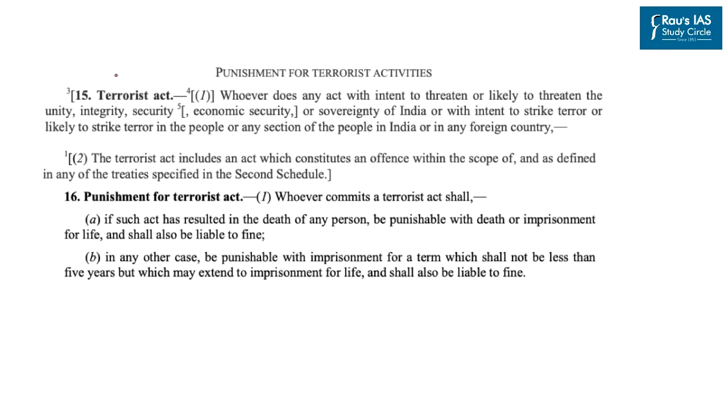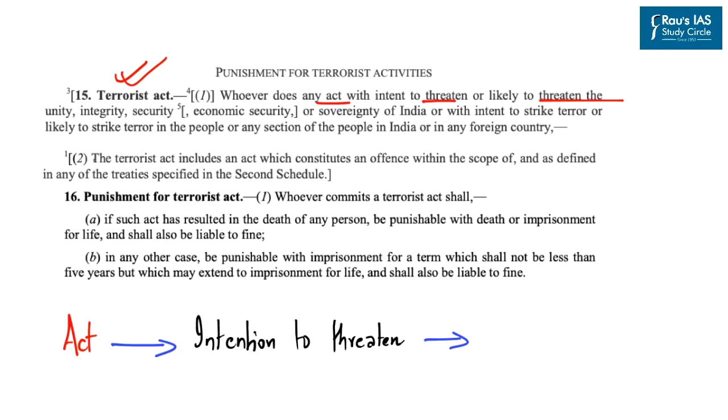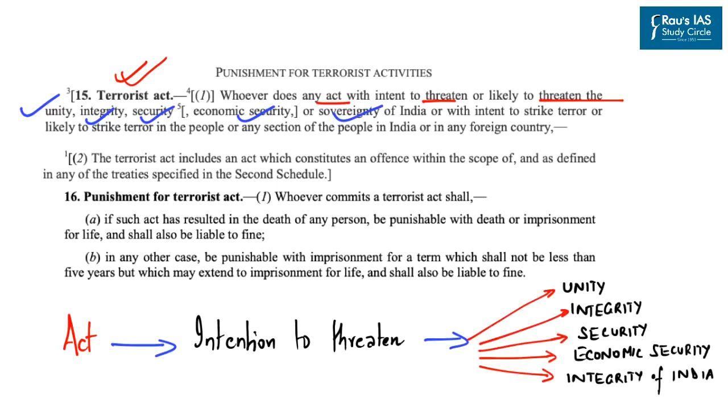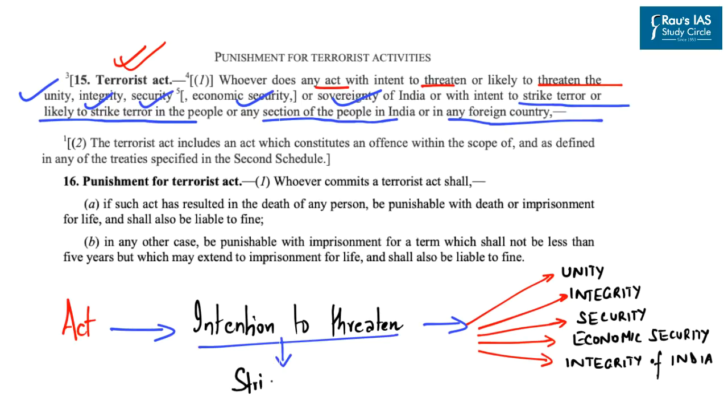Now the term terrorist act says that whoever does any act with an intent to threaten or likely to threaten the unity, integrity, security, economic security or sovereignty of India, or with an intent to strike terror or likely to strike terror in the people or any section of the people in India or in any foreign country. So another aspect highlighted is striking terror in the minds of the people.